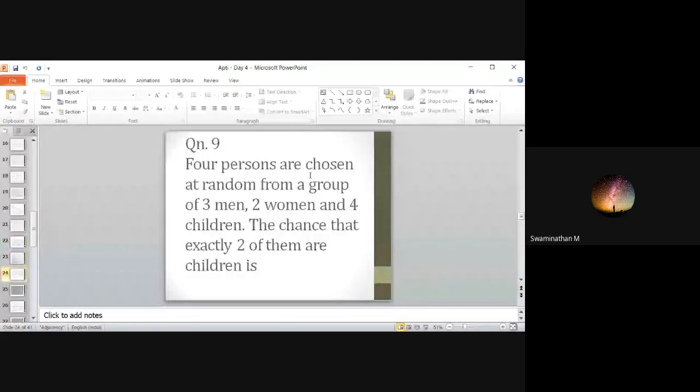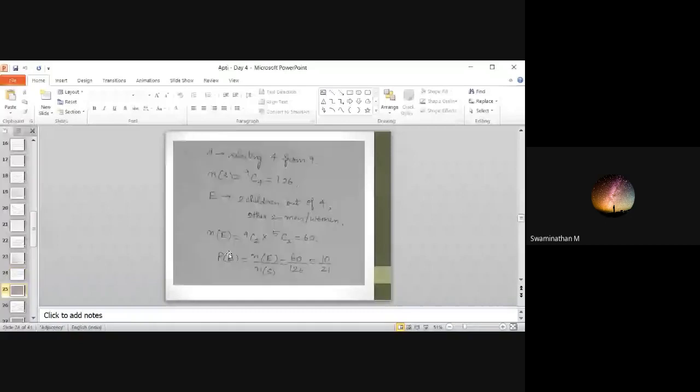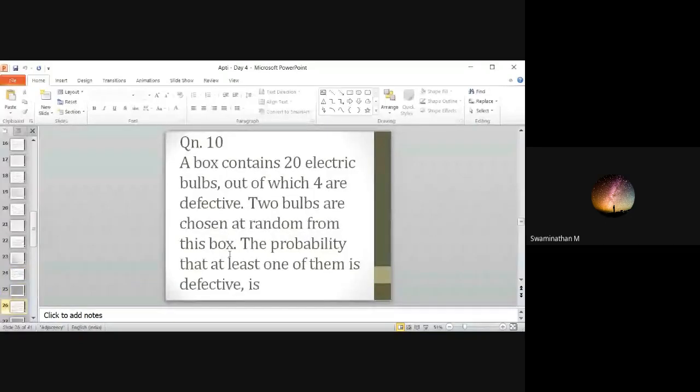So combinations play a major role here. So you have to put combinations for a sample space and other things also. So be sure with the combinations formula. And here again, a condition is given. Two of them are exactly children. And here at least one of them is defective. So you have to see which way is easy to solve.